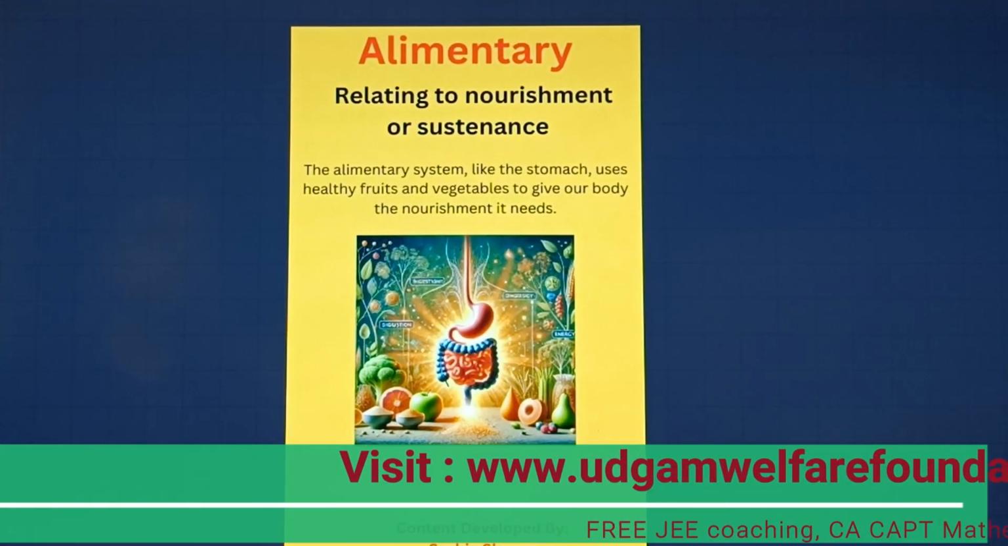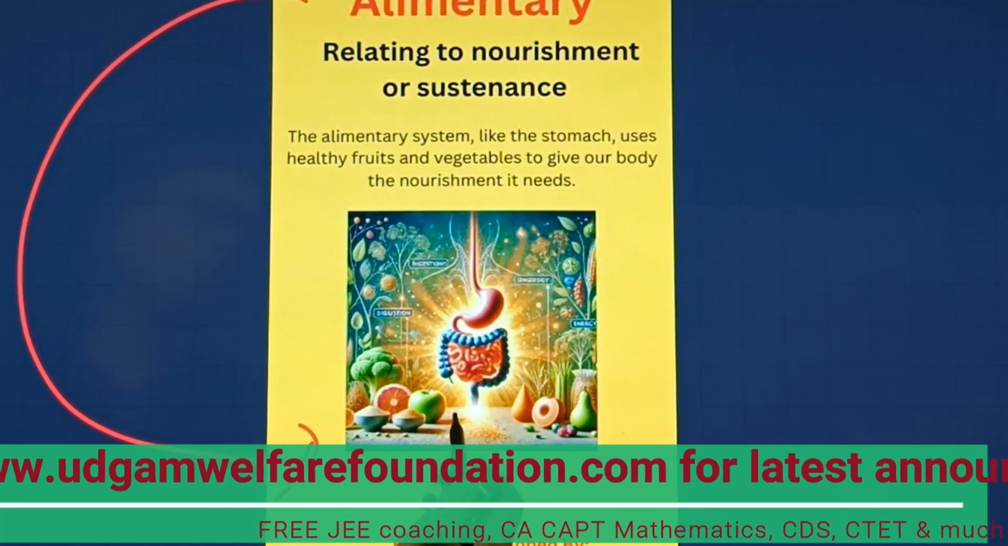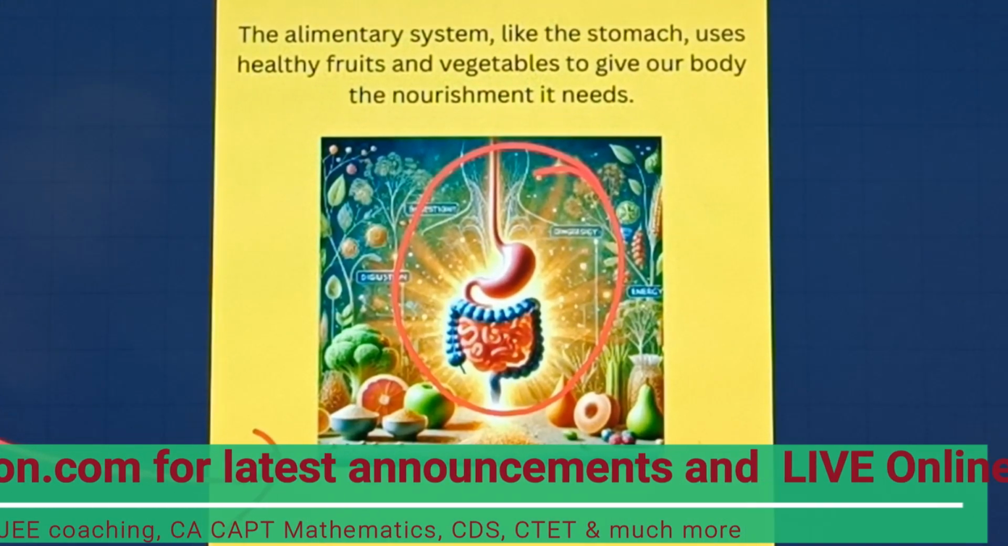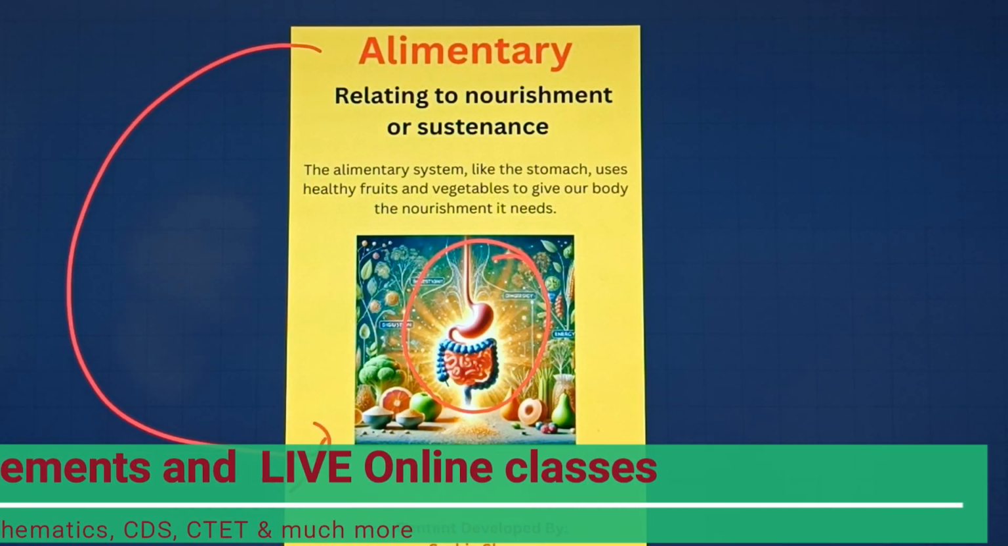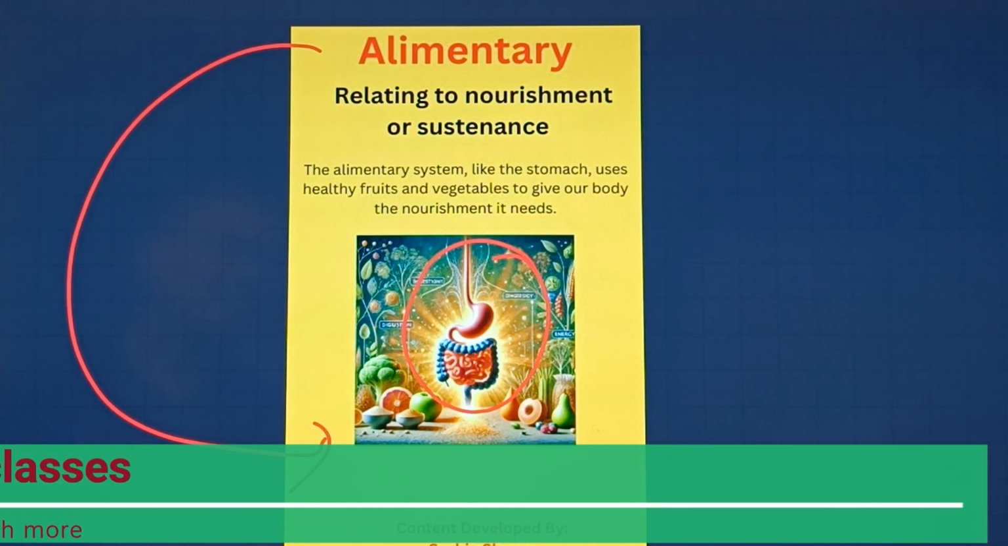So students, this is our next word, which is alimentary. Now let's understand with the help of this particular picture what it shows. Basically it shows the intestine, the inside of our stomach part. Also you can see some fruits and vegetables, which is quite healthy for our stomach and intestine as well.